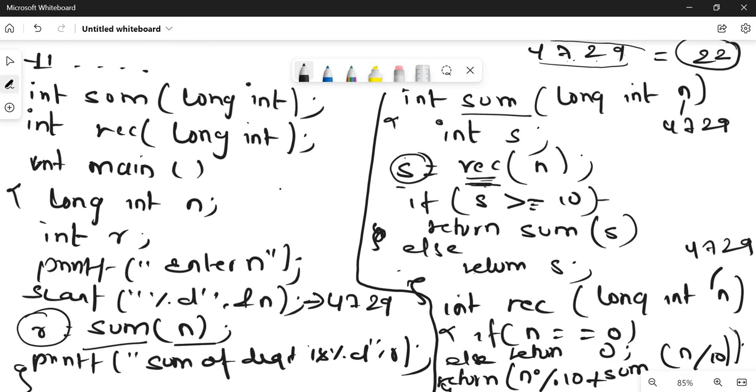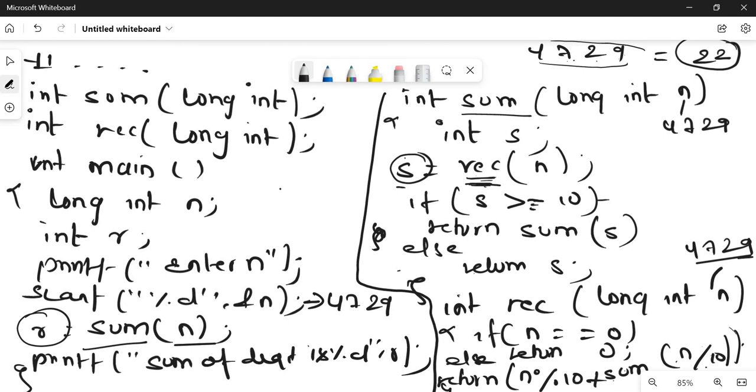If you remember, this code is for finding the sum of digits: n mod 10 plus sum and divide by 10. So n mod 10 means the value becomes 9, and n divide by 10 means the value becomes 472.